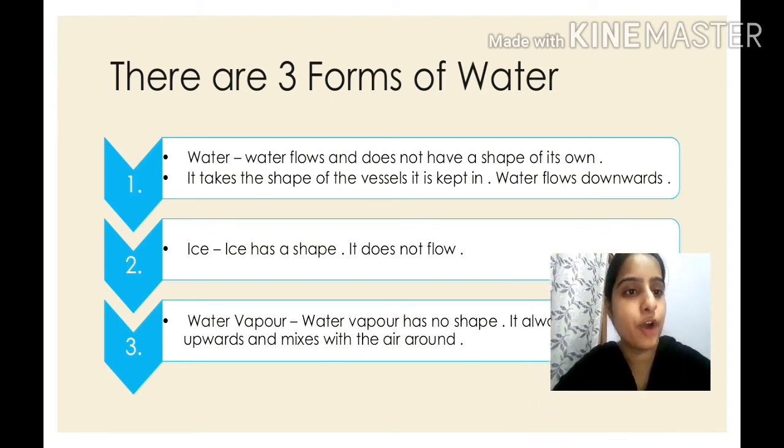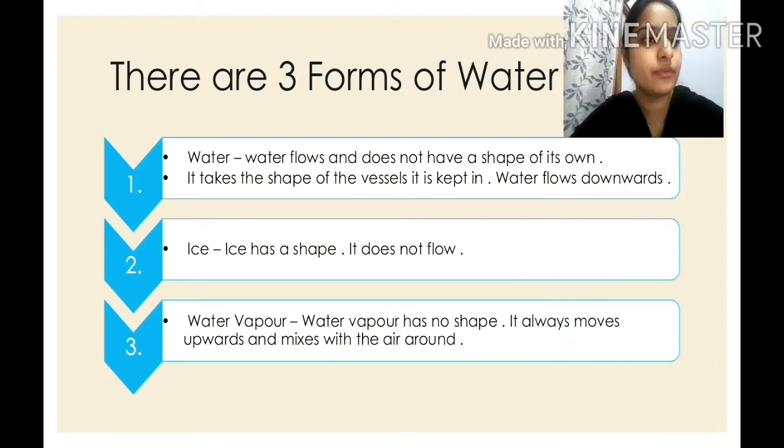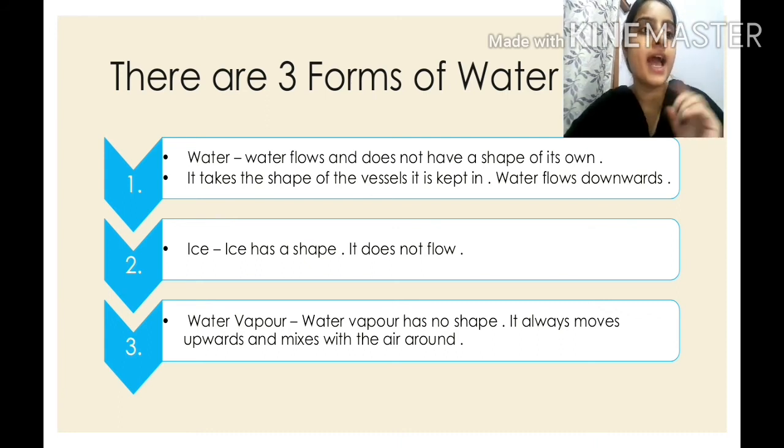The last form of water is, children, water vapor. Now, water vapor is what? Water vapor is gaseous form, isn't it? Water vapor has no shape. It always moves upwards and mixes with the air around. As I told you, children, when you see the water vapor in the boiling water, you see the vapor going upwards, isn't it? And where it goes, it mixes with the air around. Is it clear?